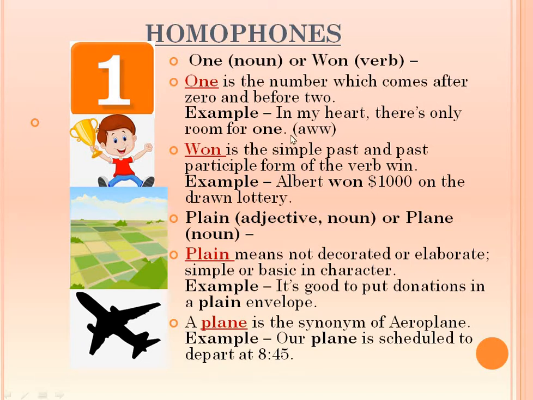One, the number that comes after 0 and before 2. In my heart, there is only room for one. And won is the simple past and past participle form of the verb win. When we talk about winning any prize in the past, I won this trophy, that trophy. So, in speaking they are the same, but the spelling is O-N-E and this is W-O-N.